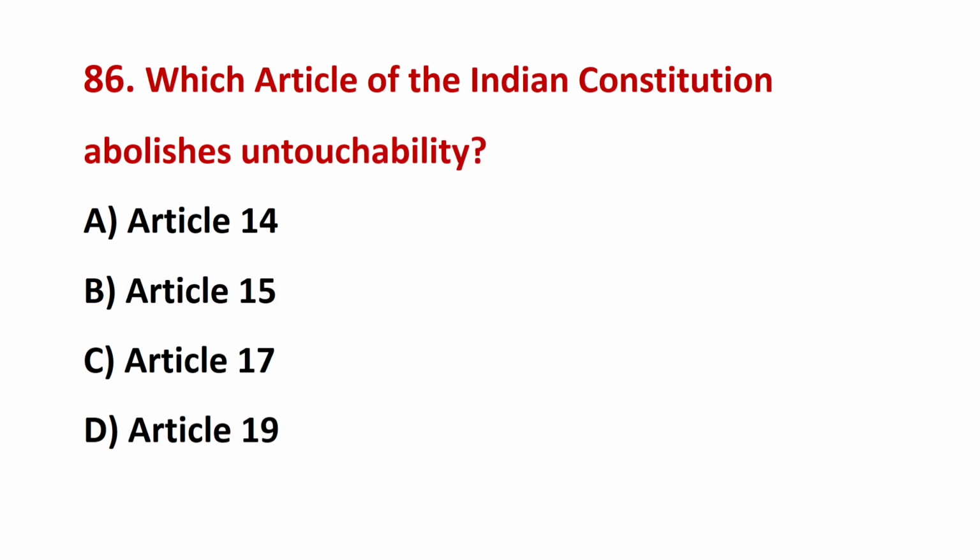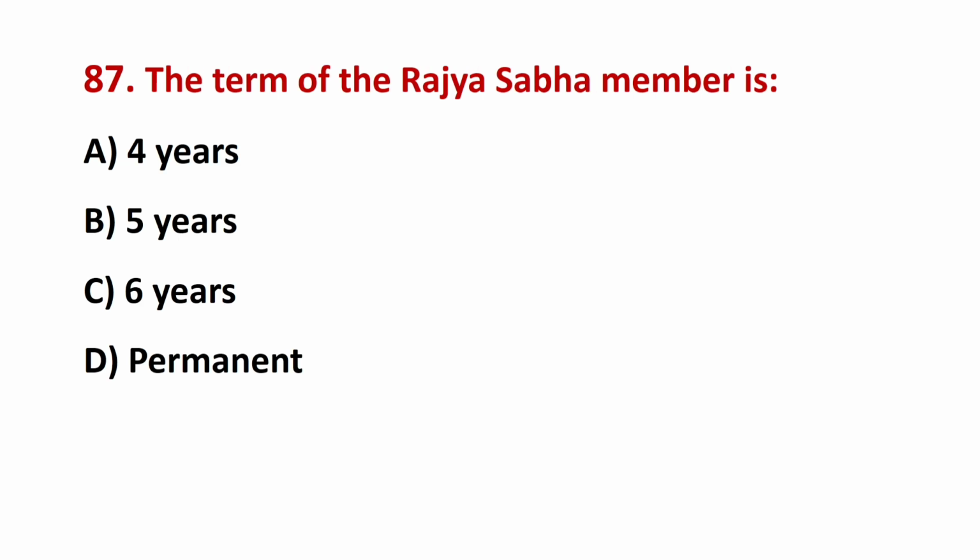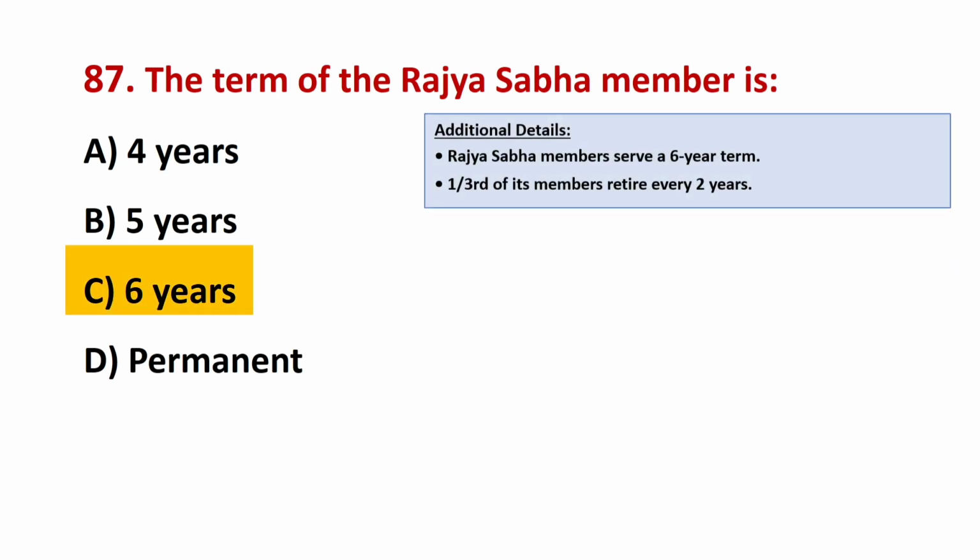Which article of the Indian Constitution abolishes untouchability? The correct answer is C, Article 17. The term of the Rajya Sabha member is? The correct answer is C, 6 years.